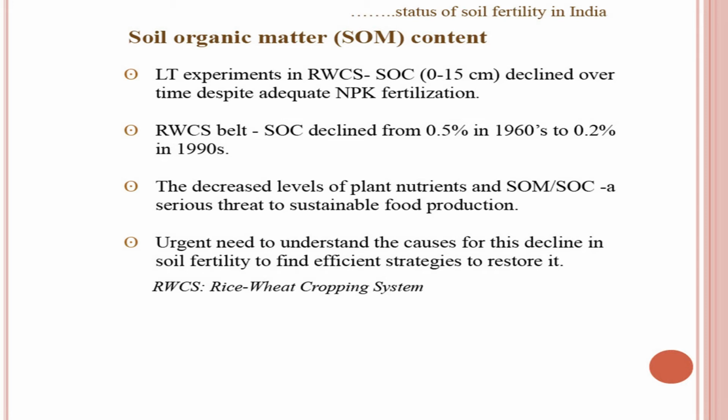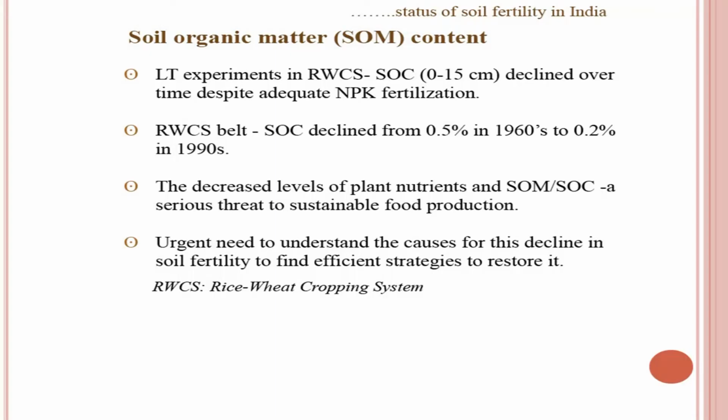Long-term experiments in rice-wheat cropping systems have suggested that soil organic carbon in the 0 to 15 centimeter soil depth has declined over time despite adequate NPK fertilization. This is important: you supply the inorganic nutrients, but your carbon is not going to increase. That means you need to apply organic manures or crop residues to supply organic carbon to the soil.